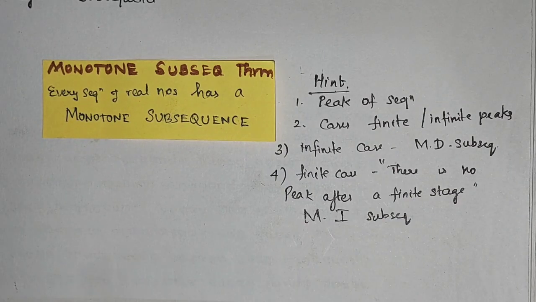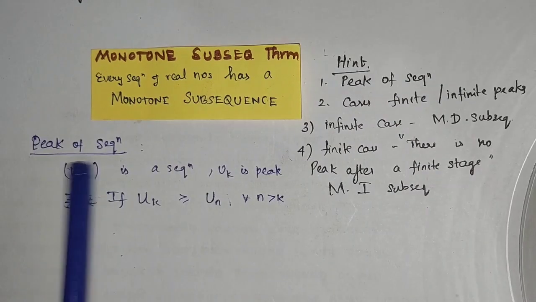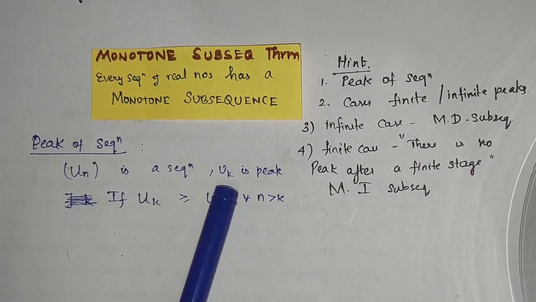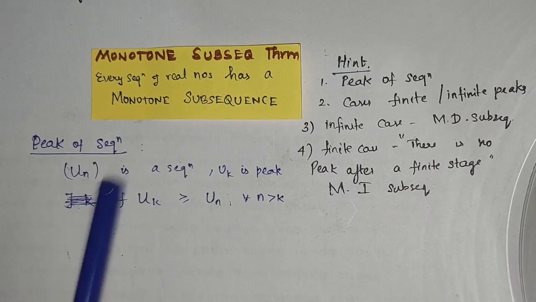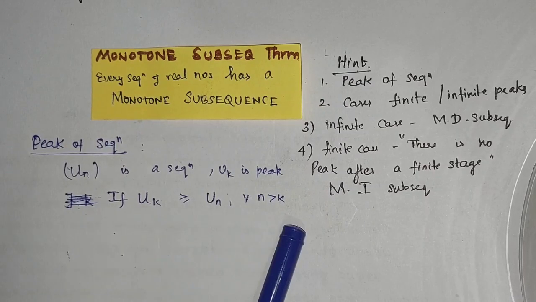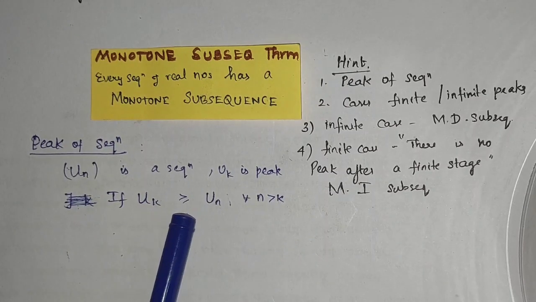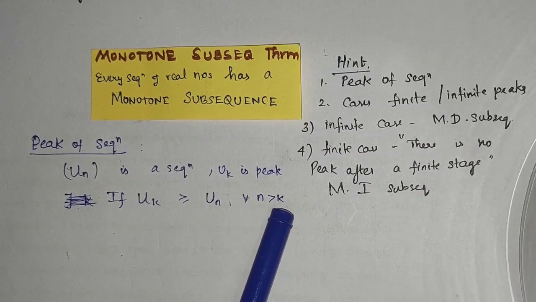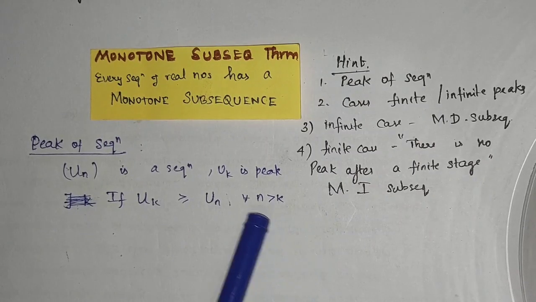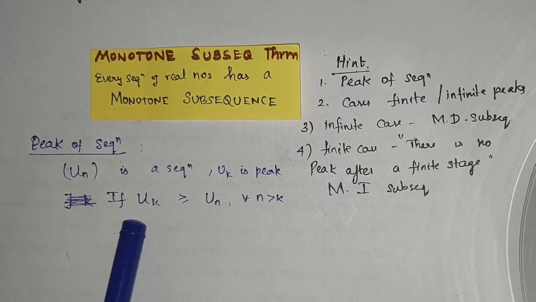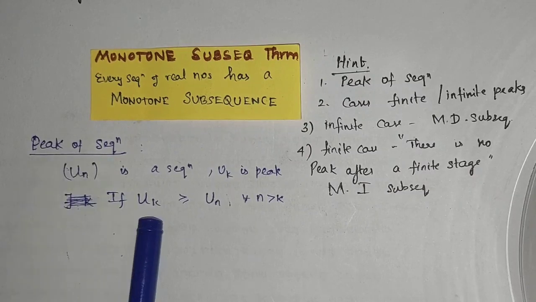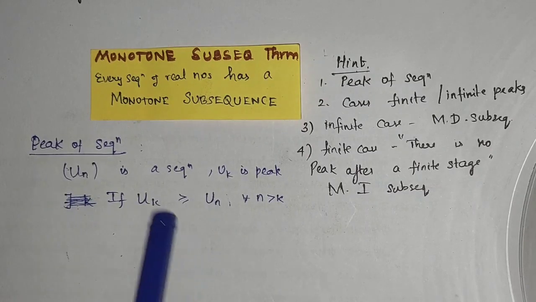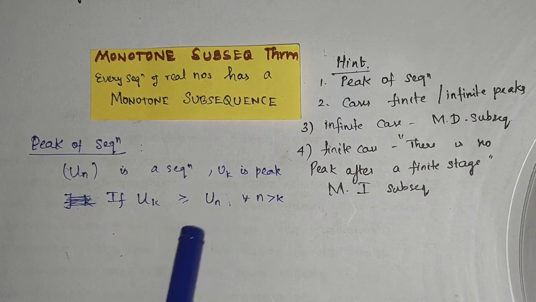Now let us see graphically what it means. This is the peak of a sequence definition. Un is a given sequence. Uk would be a peak of this sequence, that is, it is some element of Un, and it is said to be a peak if this condition is satisfied: Uk should be greater than or equal to Un for all n greater than k. So after the kth stage, every element should be less than or equal to Uk. It's like a bounded definition. Uk is an element of the sequence itself, after which every element of the sequence is less than or equal to the peak element.